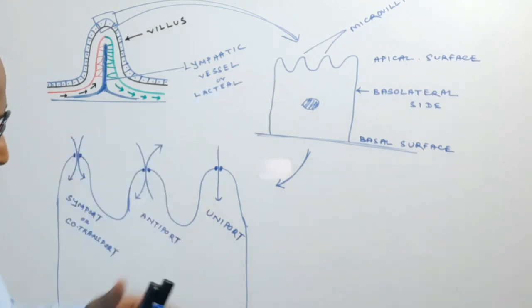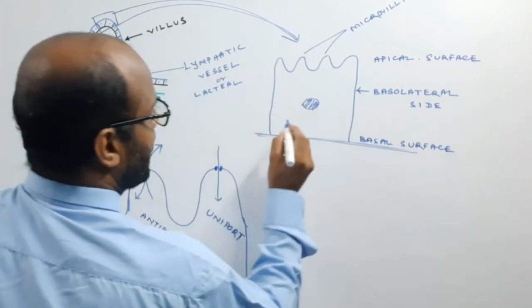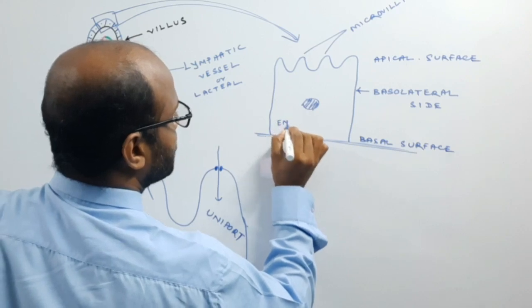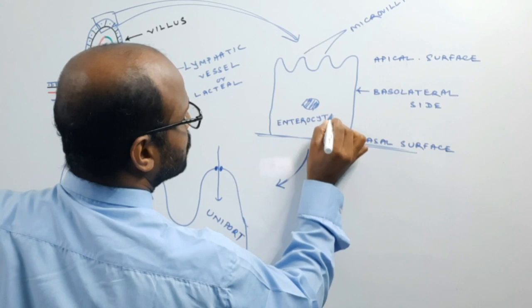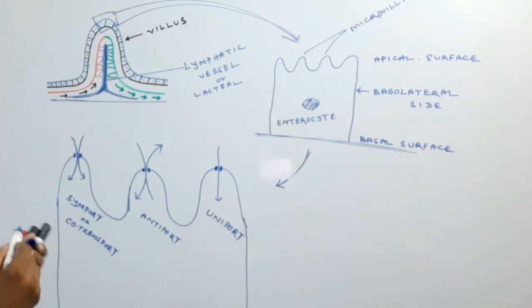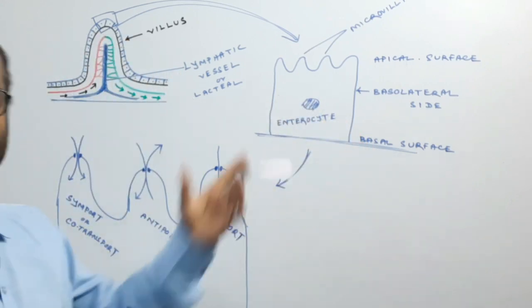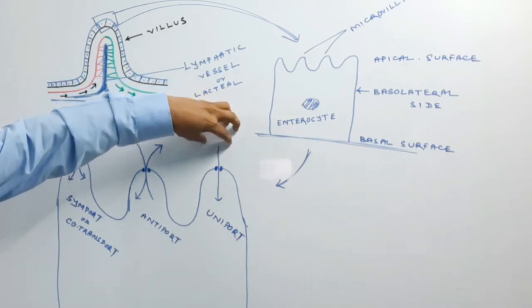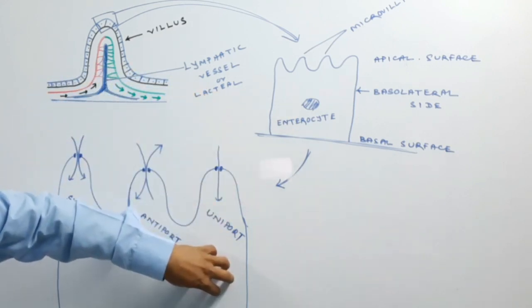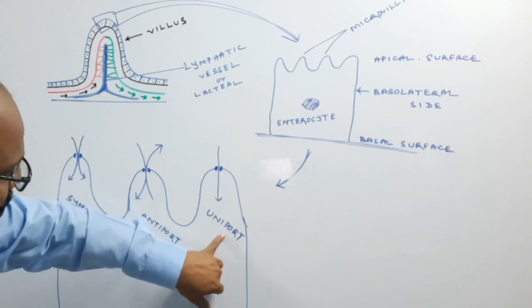Such an epithelial cell is known as the enterocyte. This enterocyte has different doors through which substances from the lumen enter into the cell. Such a gate is known as the uniport.